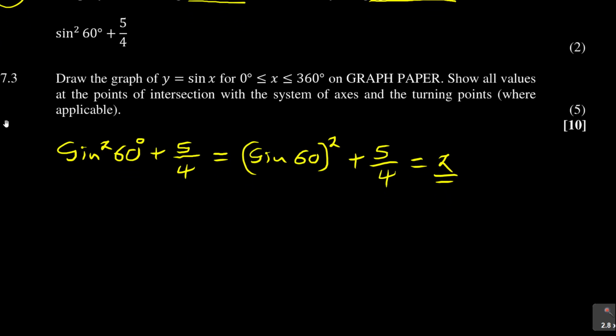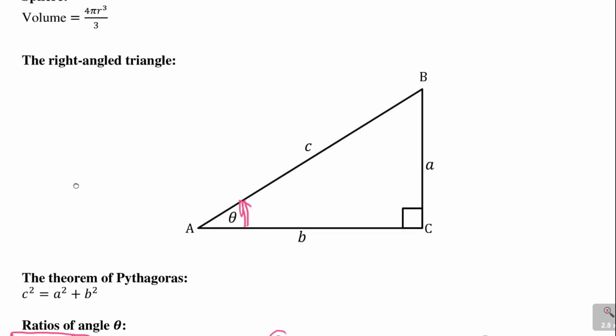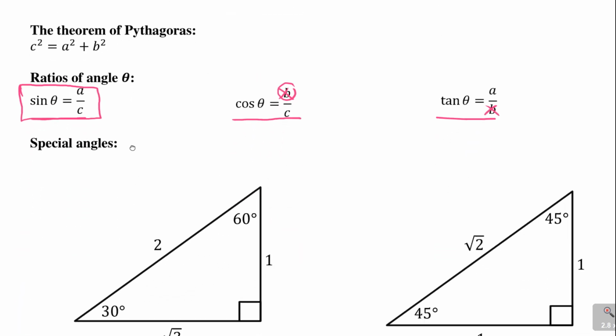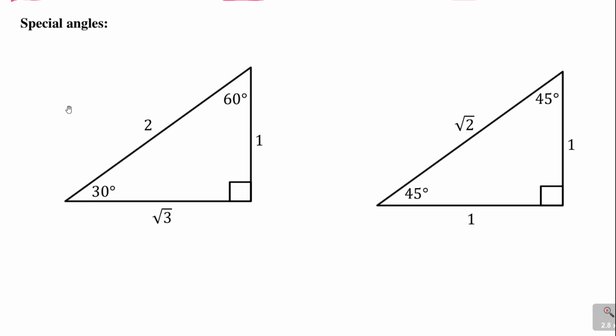But now you'll be using special angles. So how do you use special angles? You come and draw this particular triangle. As you can see, that's the one that comes from special angles, because that's a right angle triangle. There is one specific one, and they are talking about the 60 degrees, so I'm going to focus on that.